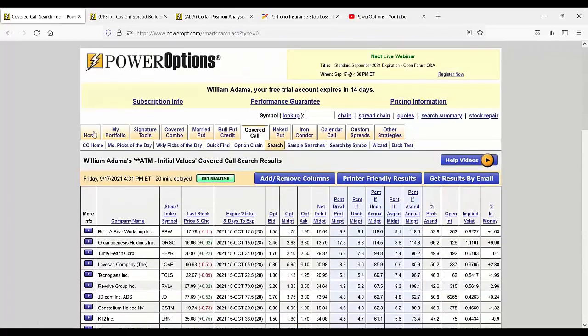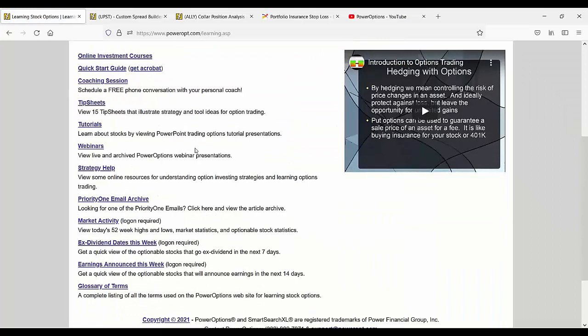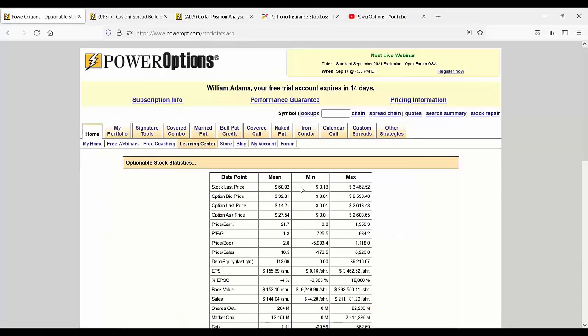So when the question comes in, what is a good range to look for? I encourage them to go into the Learning Center, and from the Learning Center menu, click on Market Activity. And in the Market Activity, we can click on Optionable Stock Statistics. This shows you the high and the low and the average, let's say the mean or the average, of various stock and option criteria in this case.